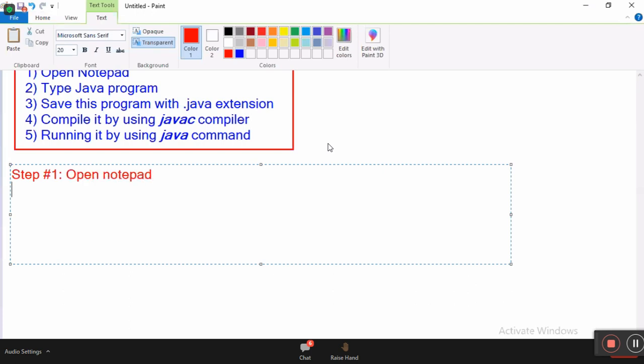Opened. Next, step number 2. Hey, how to open Notepad? Some students don't even know how to open Notepad. Press the Windows key on the keyboard, type Notepad, press enter key.